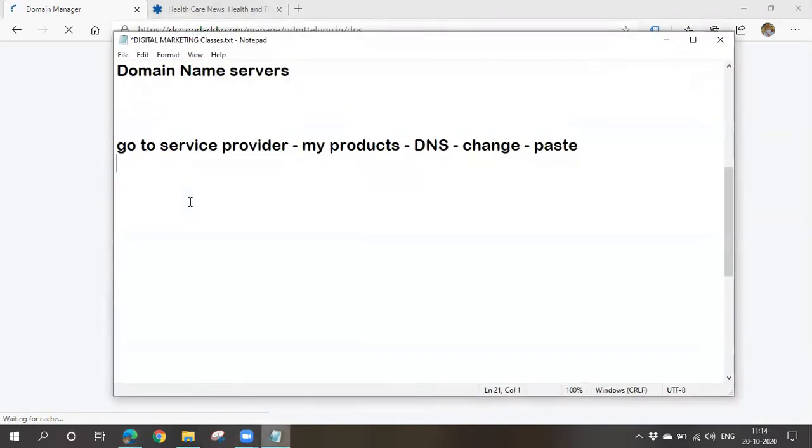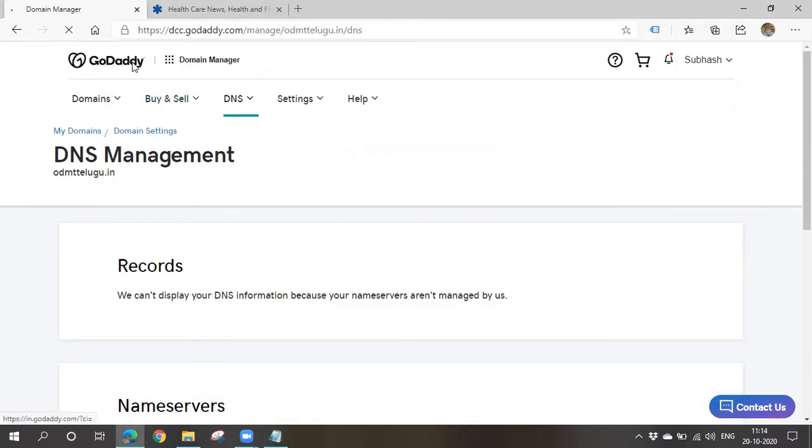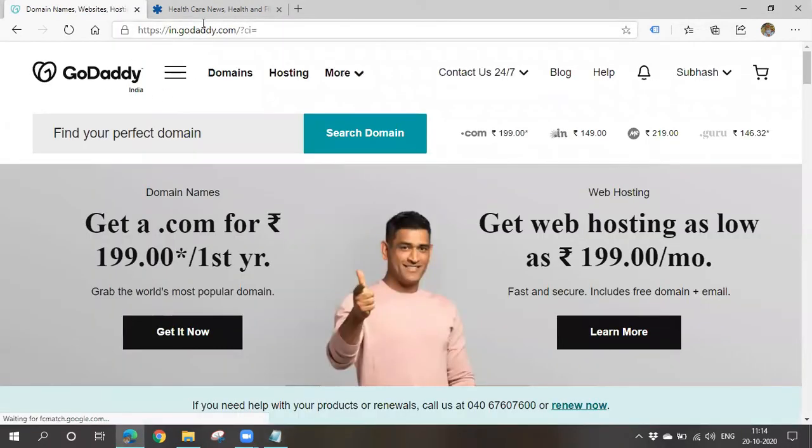So this is how we'll be mapping our domain and hosting. Yesterday we have seen how to buy a hosting. Today I'll be showing you what the types of hosting are. Actually, there are two types of hosting. You can take web hosting, or you can also take WordPress hosting. So I'll go to GoDaddy and try to buy some hosting here.